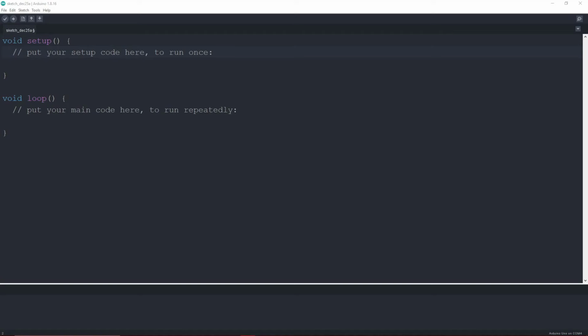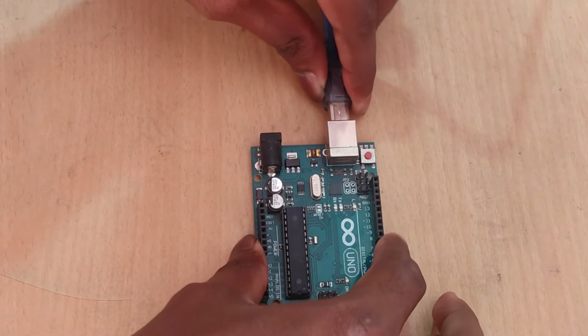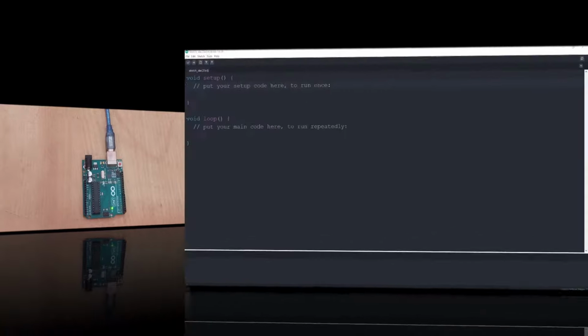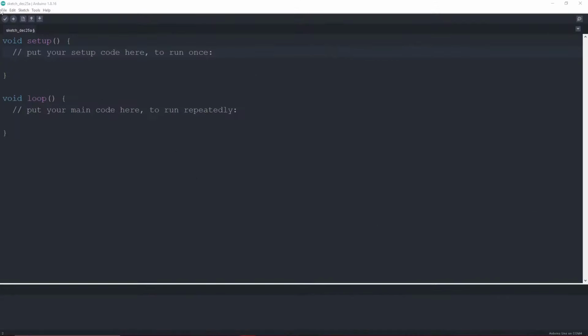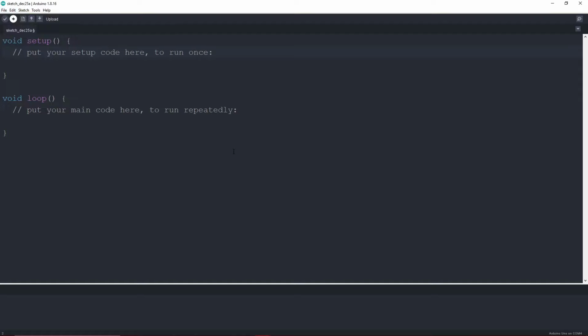In this section of the course, we are going to be starting with our first project that will be blinking the inbuilt LED on the Arduino board for 1 second. So for that, first of all, we will connect our Arduino board with our computer. And once we are done with it, we will open our Arduino IDE, and we will open a new file by clicking on this new file, and we will get this kind of new file in which there is a pre-written code, which is void setup and void loop. These are two functions. We will discuss it about later.